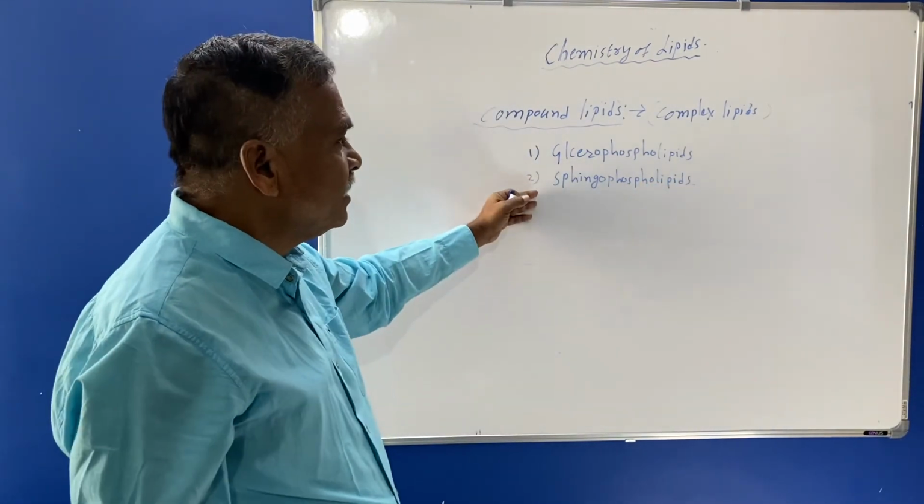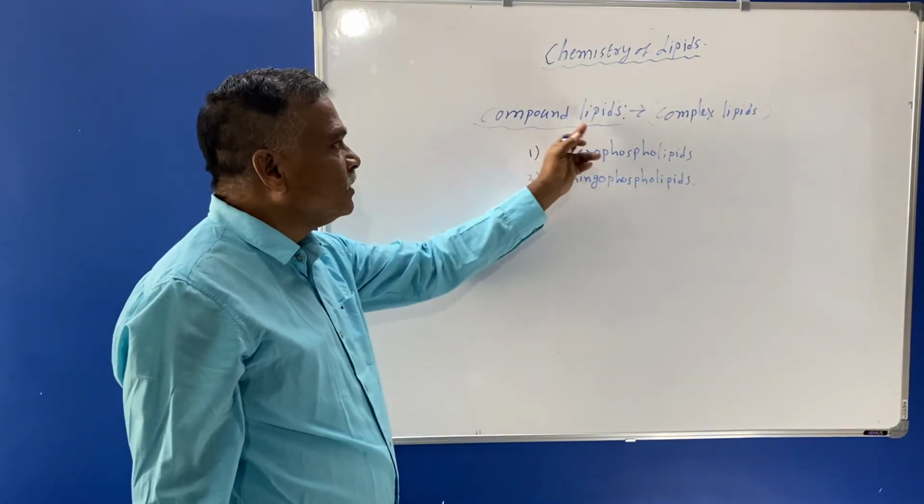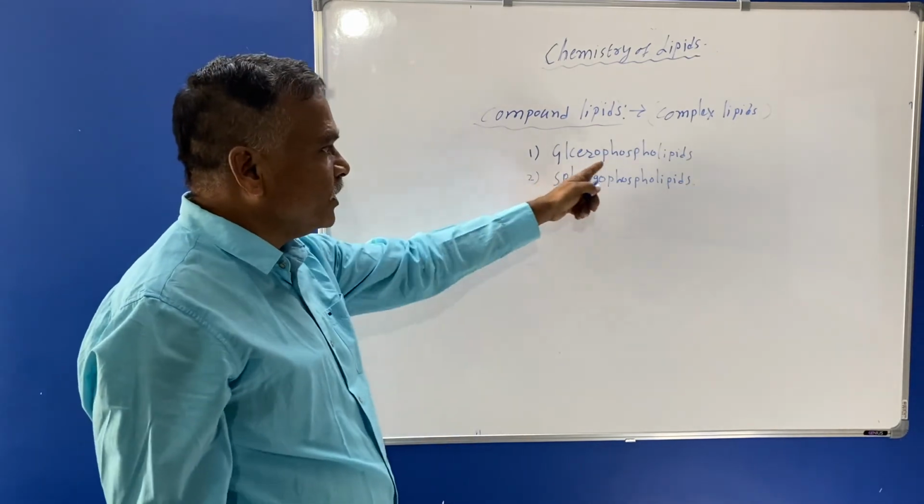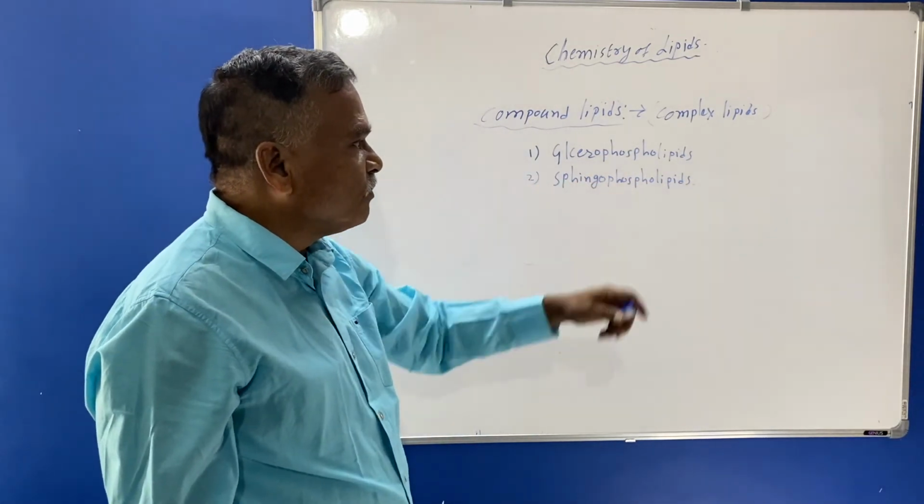These are some examples of the compound lipids.